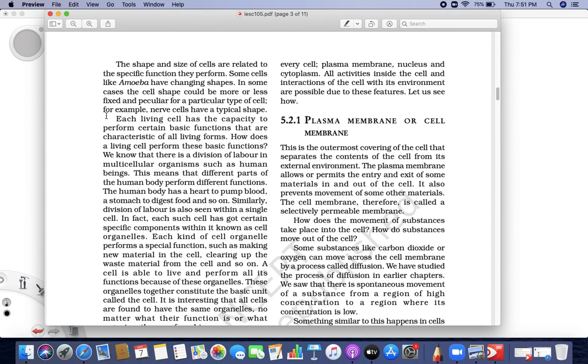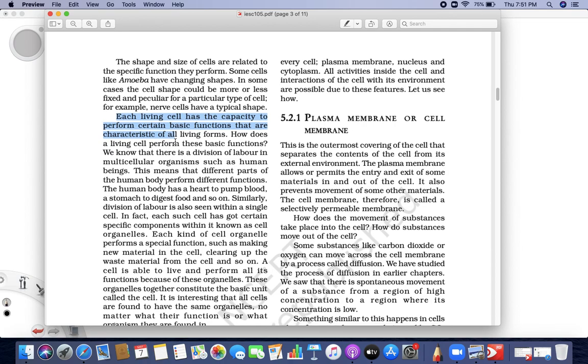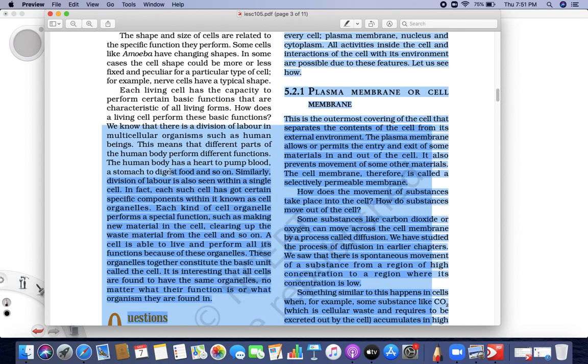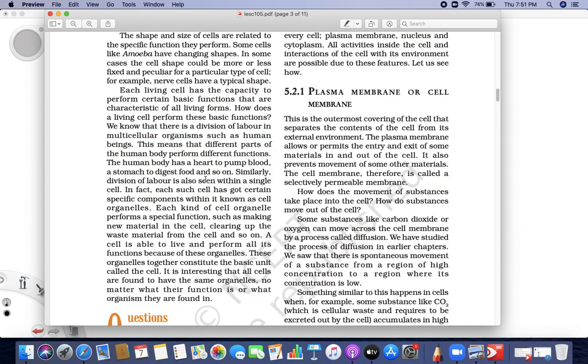Now, every living organism has a capacity to perform basic functions. For example, our human body. Our human body is divided into different organs. Each organ is allowed to do some particular function. For example, the heart pumps the blood, the stomach digests the food. This is called division of labor. Division of labor means what? They divide the work.